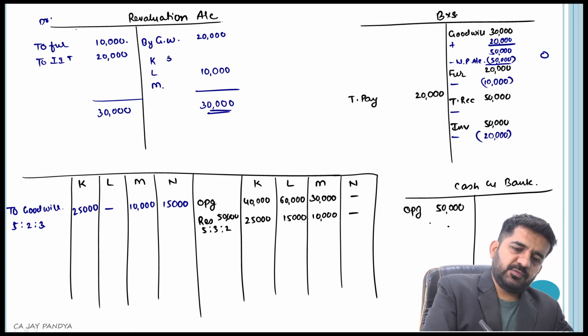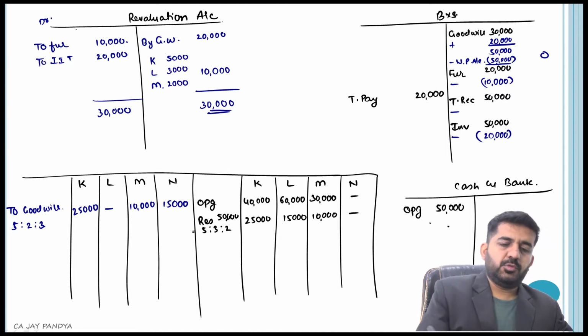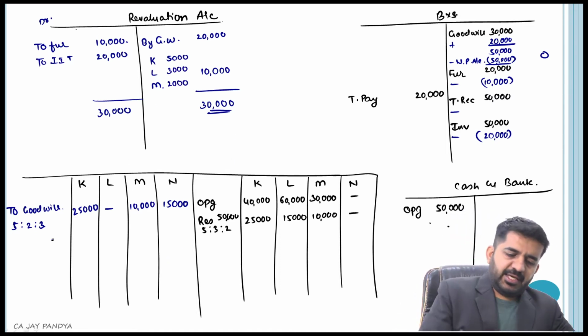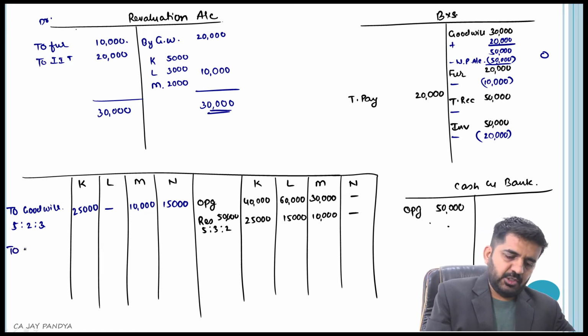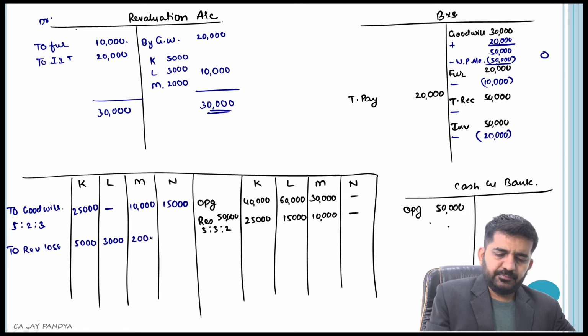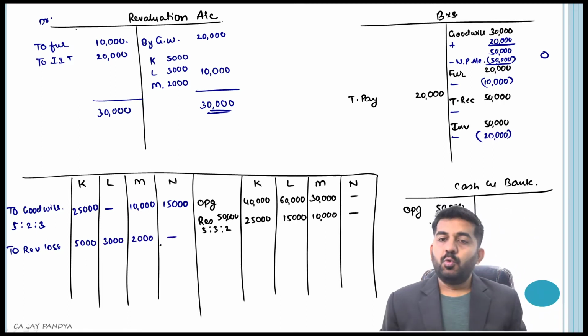So this is 5,000, 3,000, 2,000. Those are old partners. As it was loss, it will be here. It is credited, so here it will be debited. Is it alright? To revaluation loss 5,000, 3,000, 2,000. To old partners, revaluation loss account is tallied.